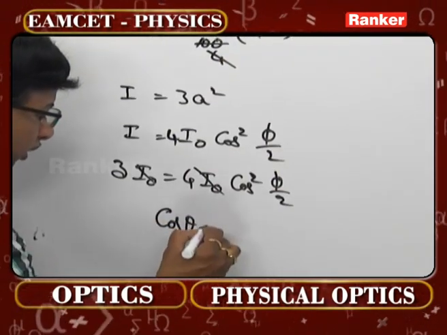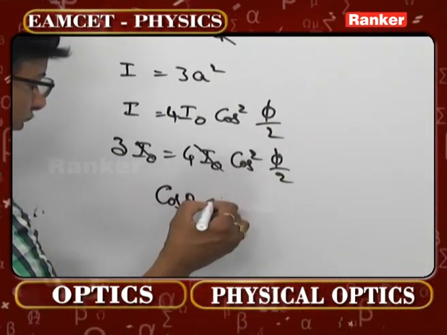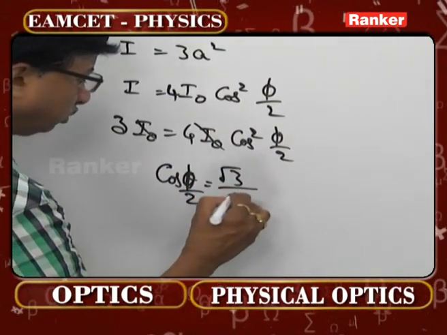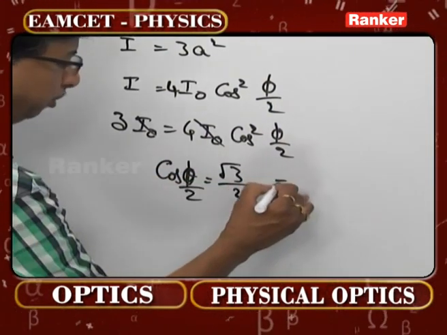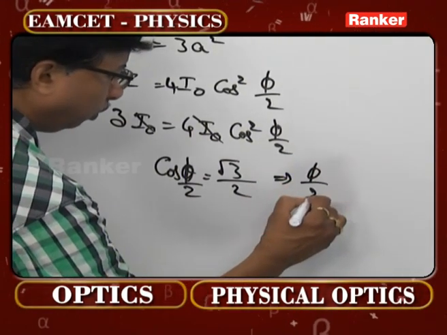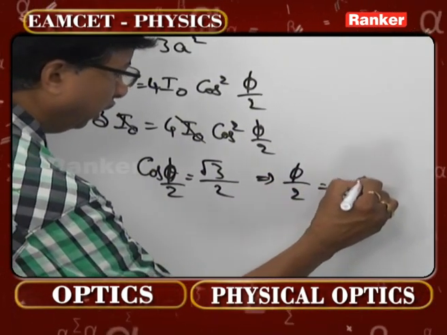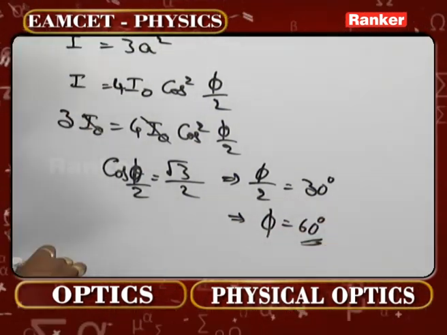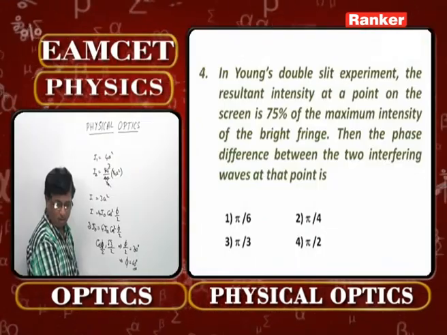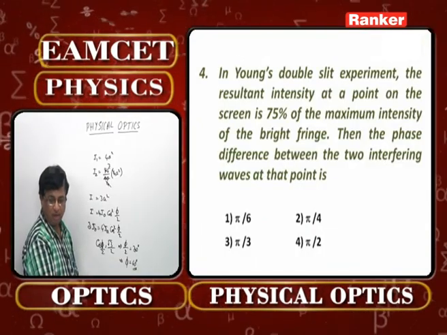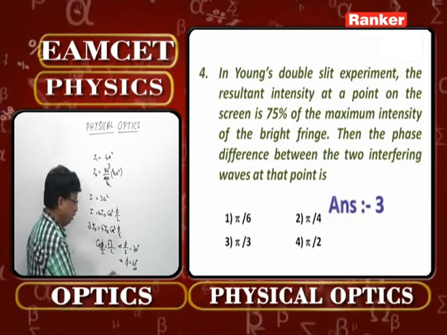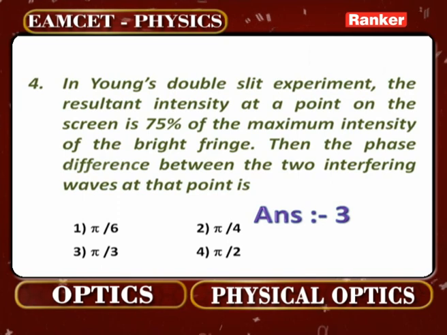What will be cos theta now you look at? Is it not simply root 3 by 2 please? Cos phi by 2 you take root 3 by 2. What is this cos phi by 2 root 3 by 2 means? Phi by 2 is equivalent to 30 degrees. Then what will be the value of phi? That will now be 60 degrees. 60 degrees means how to rewrite that one? Pi by 3 must now be the correct option. Look at that one. The option must be the third one over here, which is 60 degrees means pi by 3. That now must be the correct option for this.